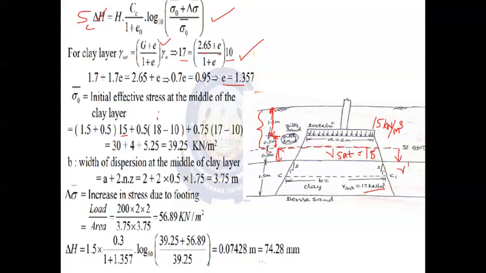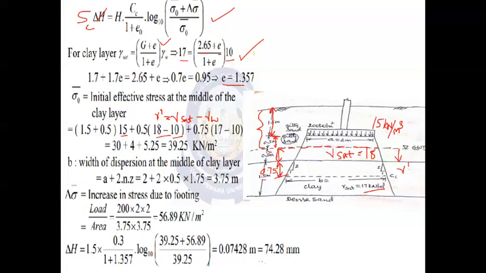The submerged unit weight is equal to saturated unit weight minus gamma W, the unit weight of water. Unit weight of water is 10 and saturated unit weight is 18, so 18 minus 10 into 0.5 we are considering here. The remaining portion is up to the middle of the layer, so it is half of 1.5, which is nothing but